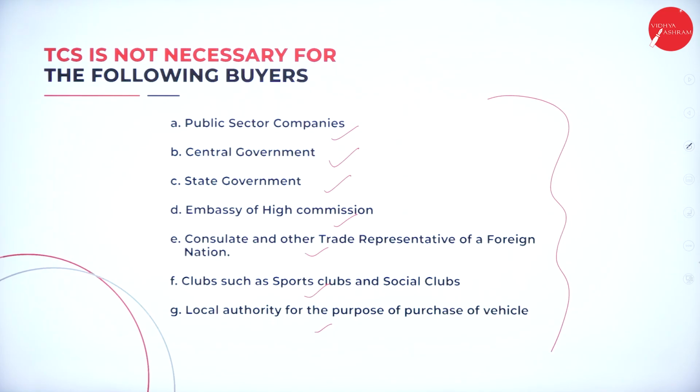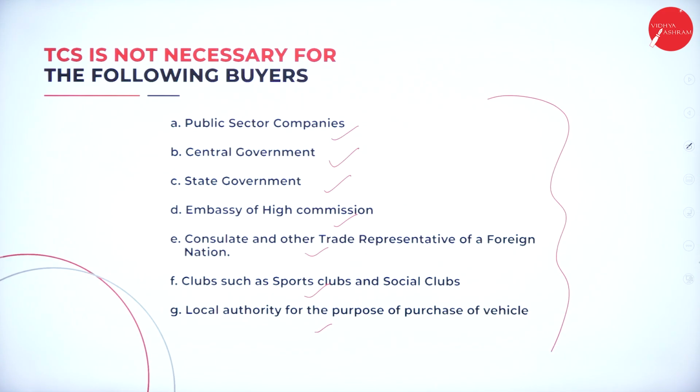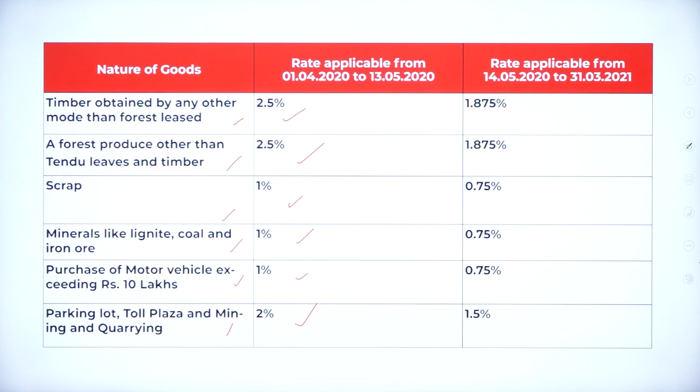TCS is not necessary for the following buyers. Goods and transactions covered under TCS. See, these are the things which are not for buyers. And these are the percentages, revised as well as old ones. These are the percentages for only 1 year.